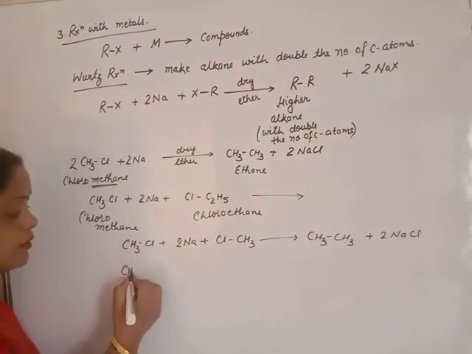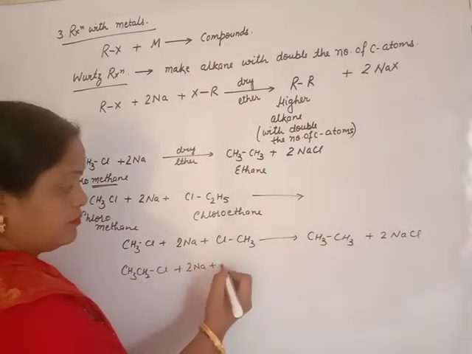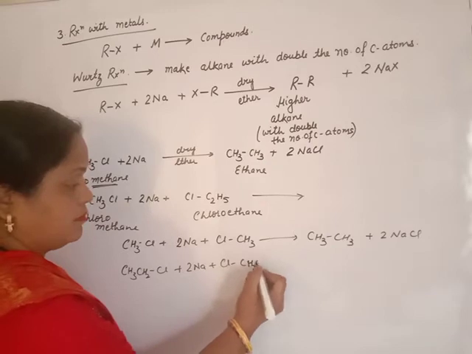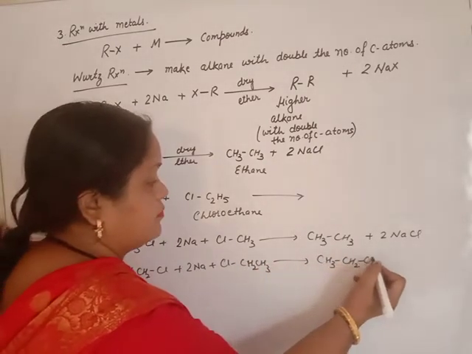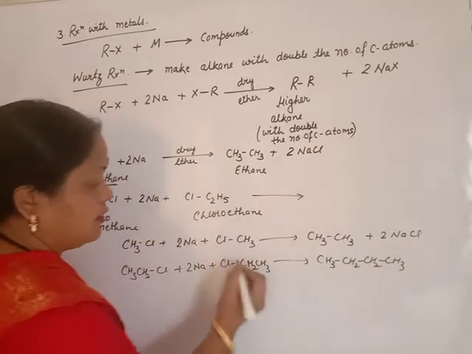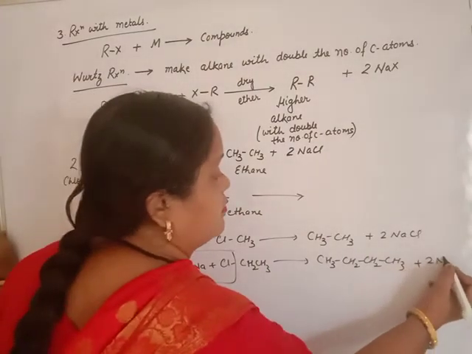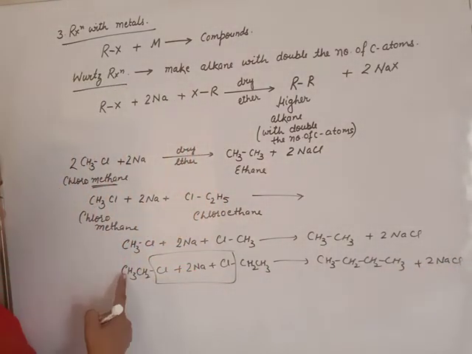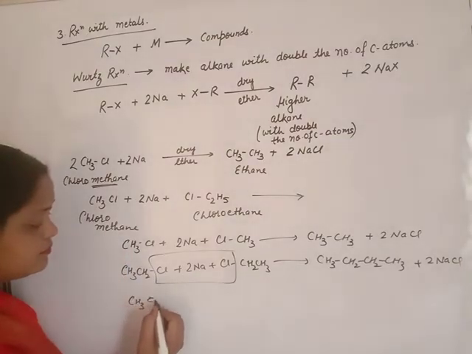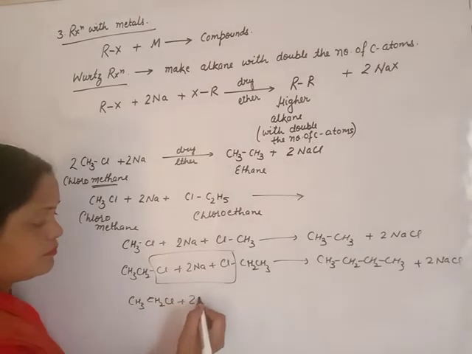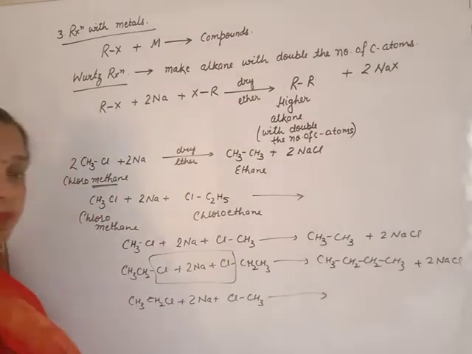Some of the chloromethane reacts with sodium to give ethane. This will be removed out. Some of these different haloalkanes combine with each other.